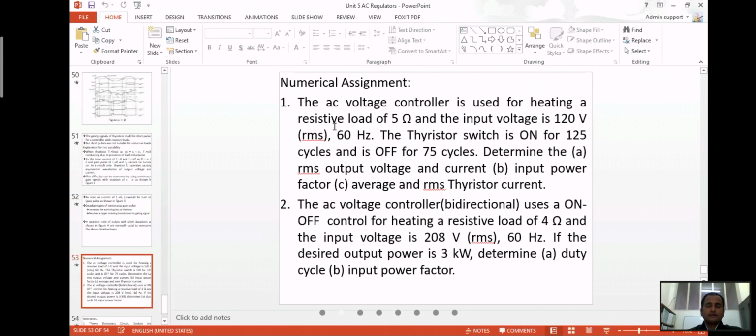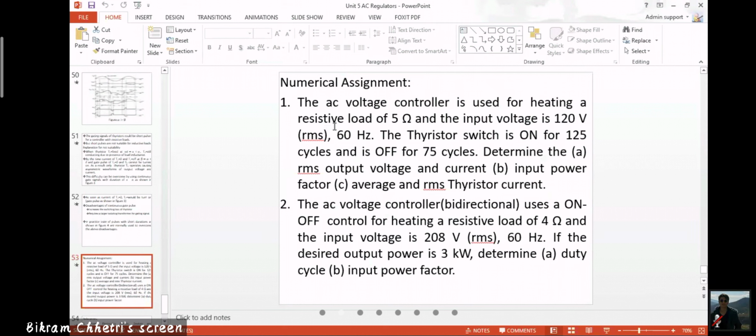So these are the numericals; please try to solve them. It's there in the textbook. An AC voltage controller is used for heating a resistive load of 5 ohm, and the input voltage is 120 volt, 60 hertz.